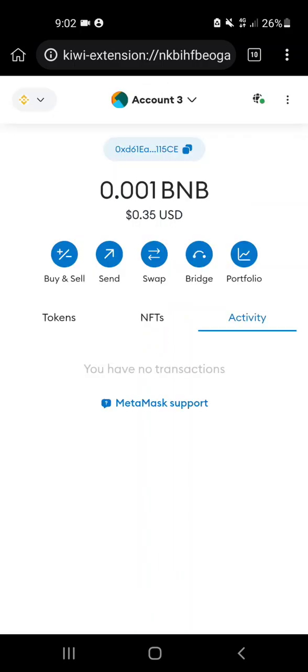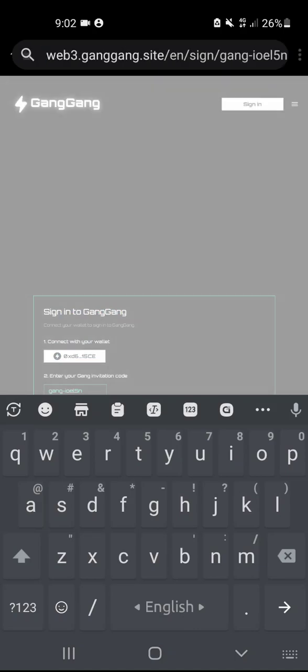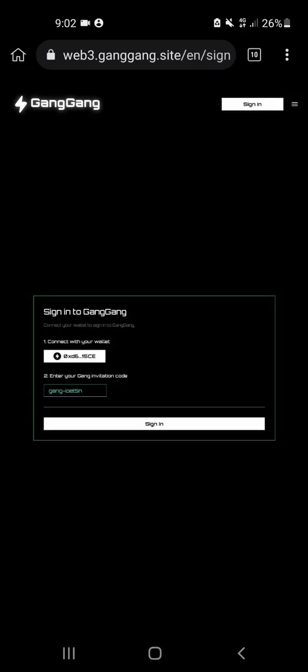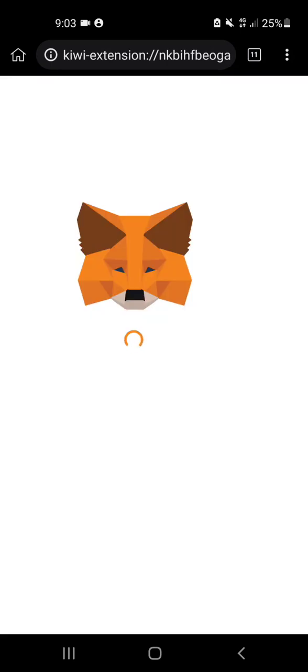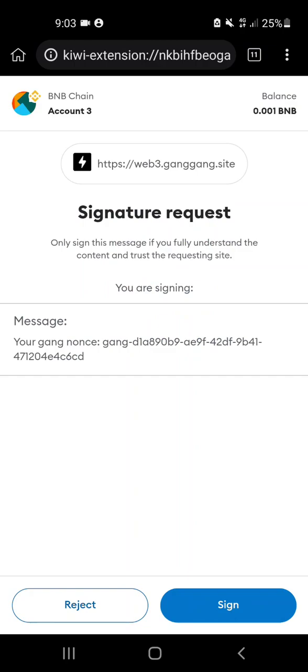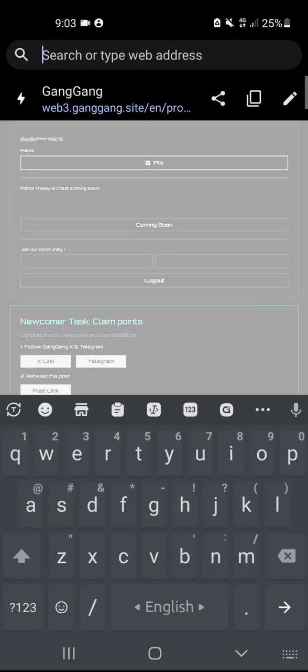Switch network, and once that is done, go back to your GangGang website. Second, the invitation code is already put into your box. Just click on sign in, and after that you need to go to MetaMask again to approve your signature. Click sign there, and done. Go back to your GangGang website again.